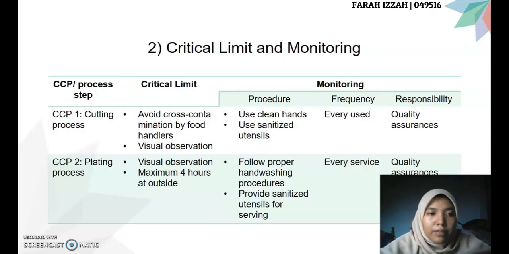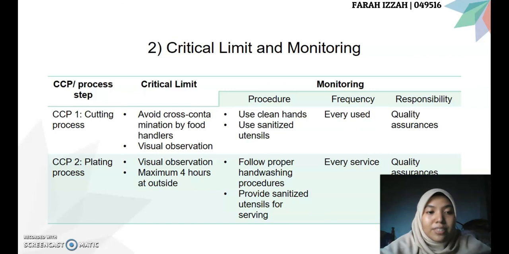For the CCP1, which is cutting process, the critical limit is to avoid cross-contamination by food handlers and visual observation. The monitoring procedure is use clean hands and use sanitized utensils. The frequency of monitoring is every use, and the responsibility is the quality assurance.